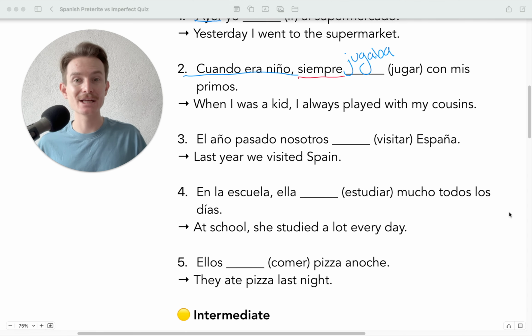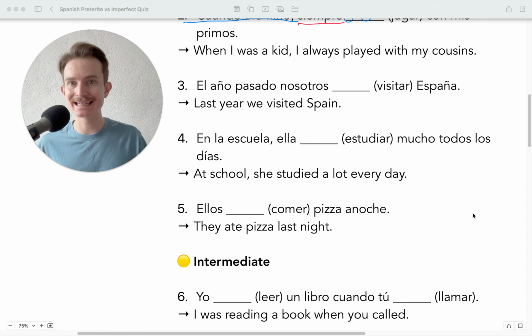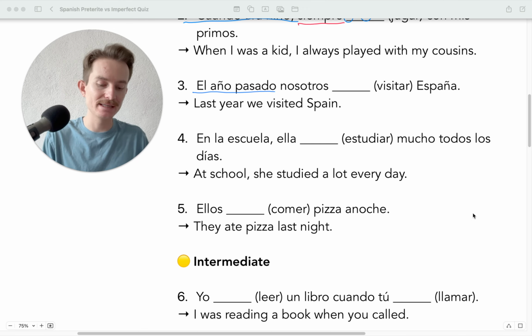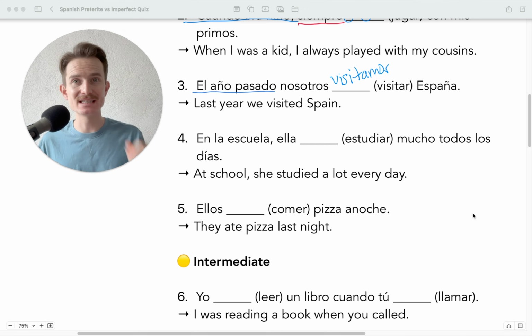Número tres, el año pasado, nosotros blank España. So, here, el año pasado is once again a very important trigger phrase, which indicates to me that we're going to use the preterite. Why? Well, because we visited Spain last year. We weren't visiting Spain. We didn't used to visit Spain. We visited Spain. And el año pasado is a specific amount of time. The preterite will use specific times, whereas the imperfect is much more general. Okay, there's not really any specificity going on.